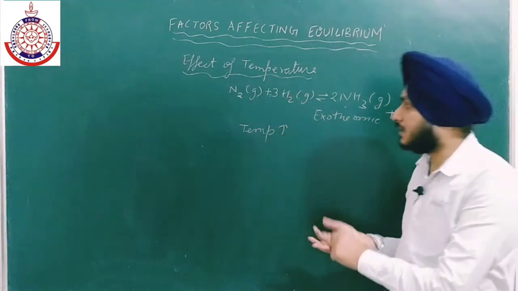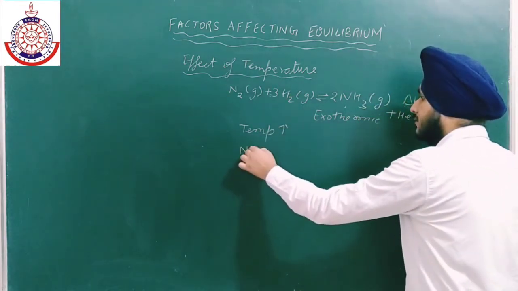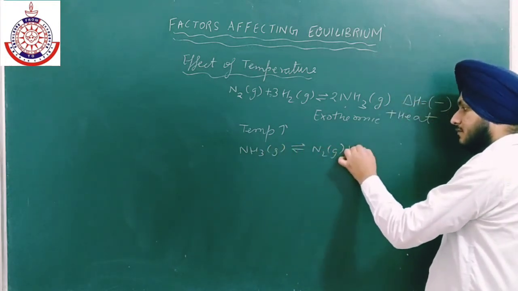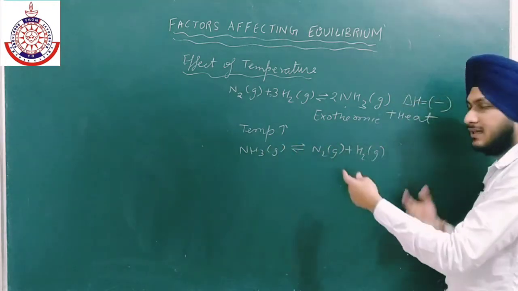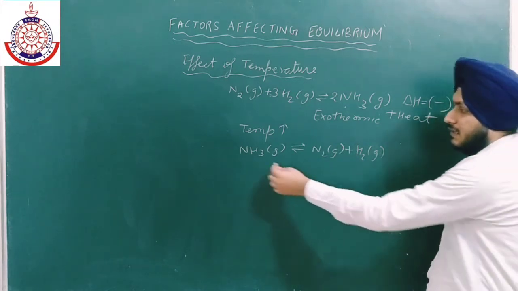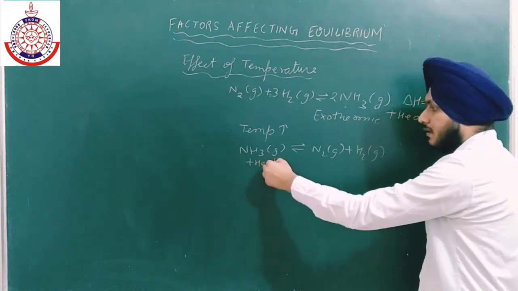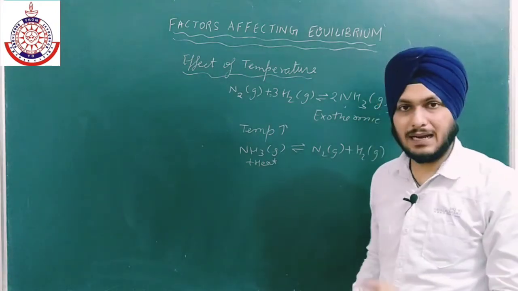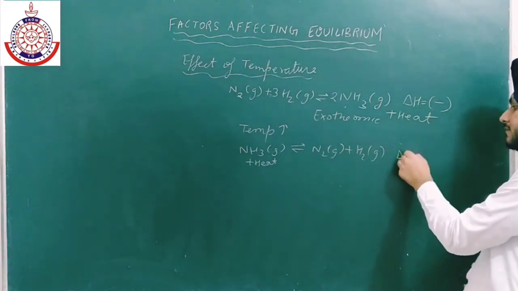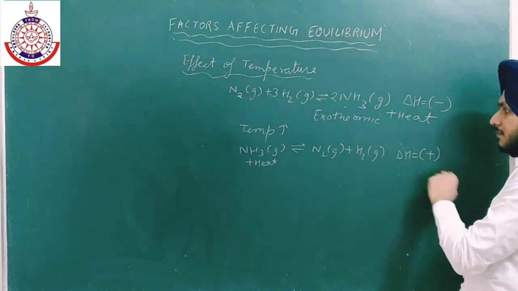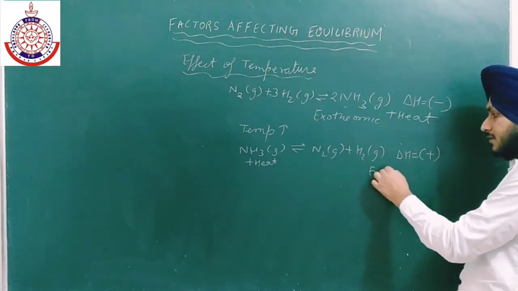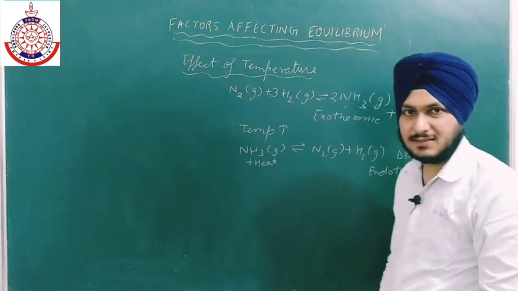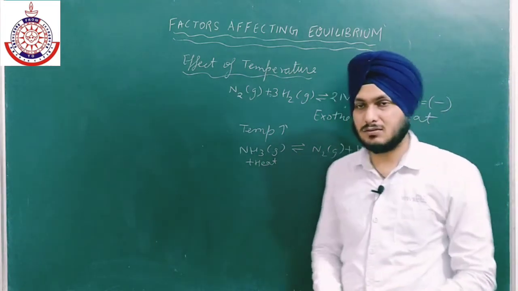If I write this in reverse, then it will become endothermic. This reaction is endothermic. I have just reversed the reaction. So what will happen? The heat will come on this side. If the heat comes on this side, it means the heat is absorbed by the reaction and it will become endothermic, and the delta H will be positive. Okay, the delta H will be positive and the reaction will become endothermic. So we can discuss only this example. We can discuss this one, and the whole conclusion will come out of it.